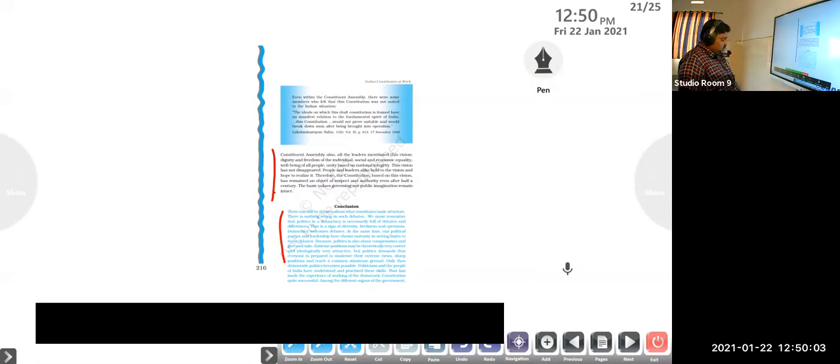But we can say that, okay, these kinds of debates are good for creating a better constitution. We must remember that politics in a democracy is necessarily full of debates and differences. That is a sign of diversity. So we are able to find that in the Indian constitution, a number of rules and regulations are there. Okay, the concepts of different political parties are different. So we can say that there are different debates related to the rules and regulations in the constitution. At the same time, our political parties and leadership have shown maturity in setting limits to these debates.